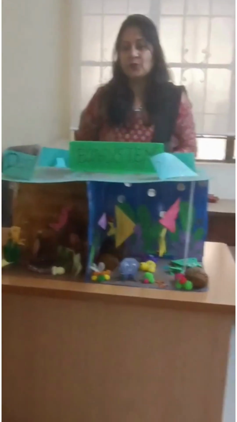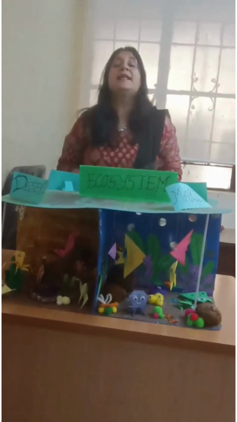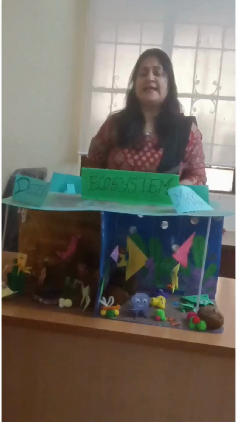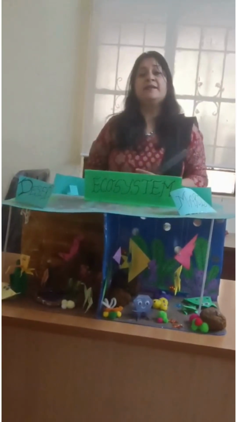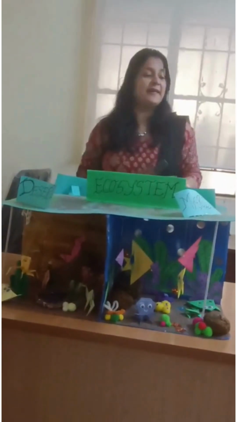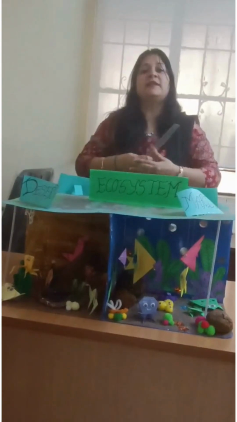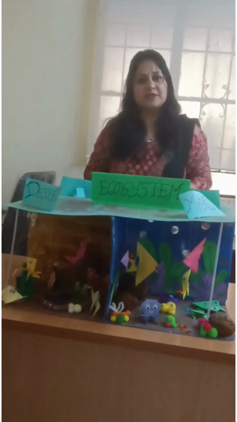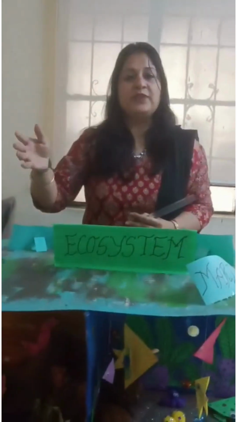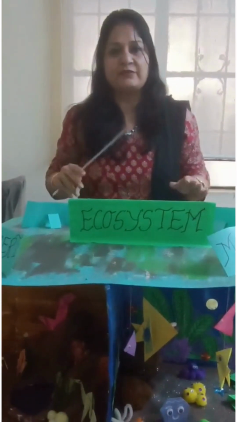I'll explain to you. An ecosystem is a community where living organisms like plants, animals, human beings and non-living things like air, water, soil, everything live in interaction and community, and they are dependent on each other. We need to depend on each of the ecosystem to live a properly balanced life.